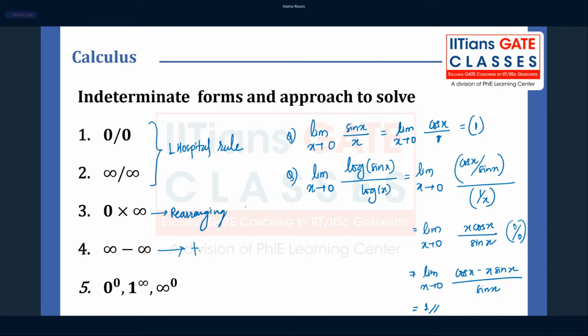So it's taking LCM. Yeah, taking LCM. If you take the LCM, you can solve it, right?